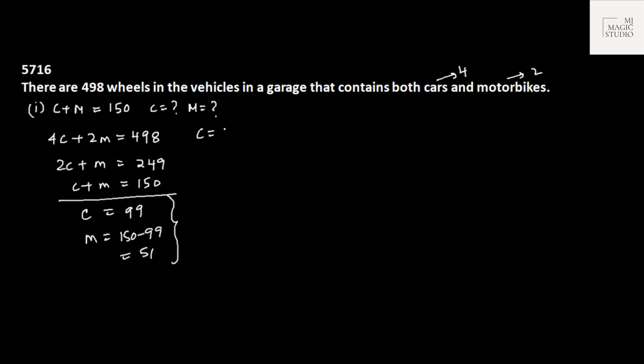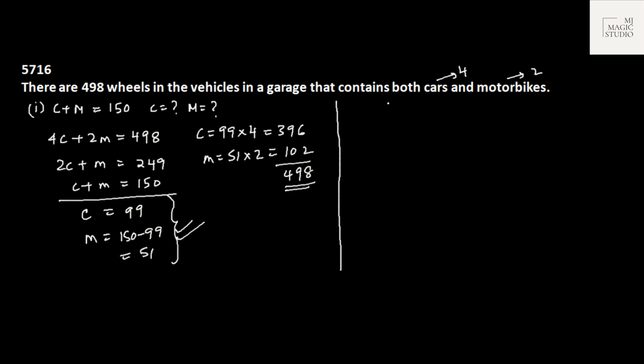Now we can check. C is 99, therefore number of tires required is 99 into 4, 396. M is 51, number of wheels required 102, total is 498. Bingo. We can solve this by framing linear equations and we can find the answer. We have one more method to do this, that is by using Rule 6, the butterfly diagram. If you are comfortable with this, you may also end up using this.